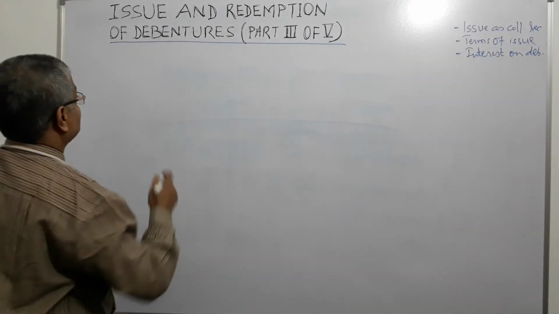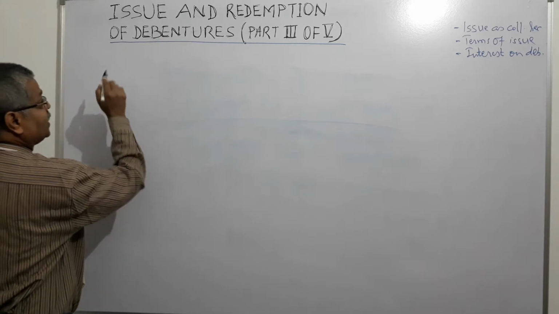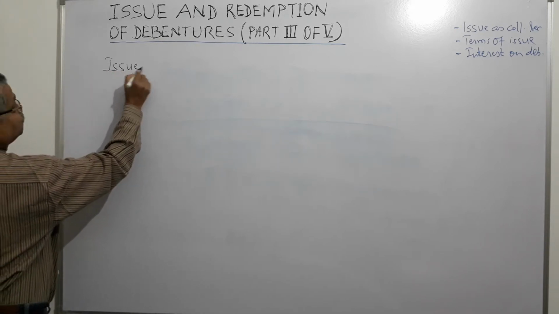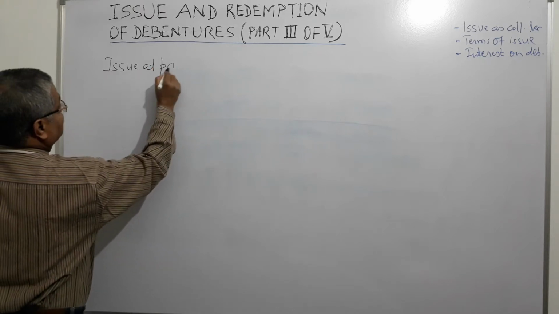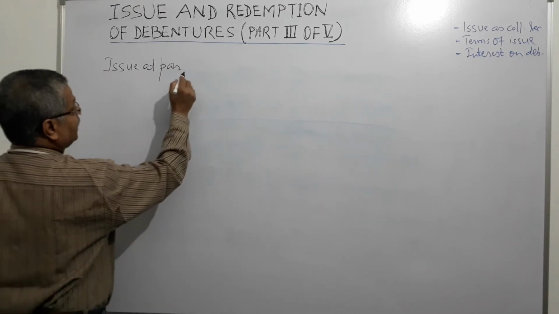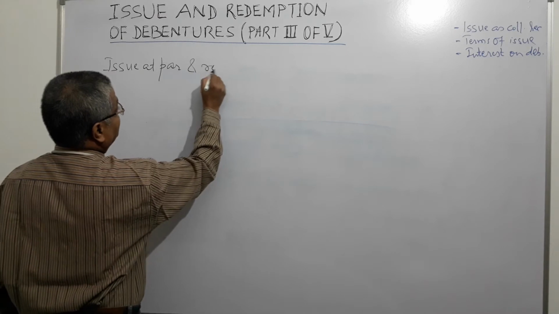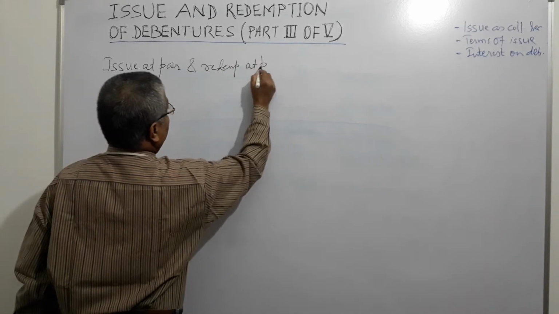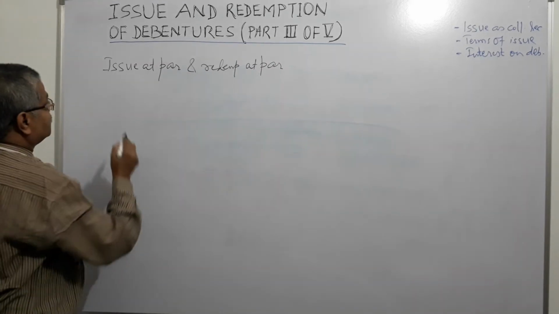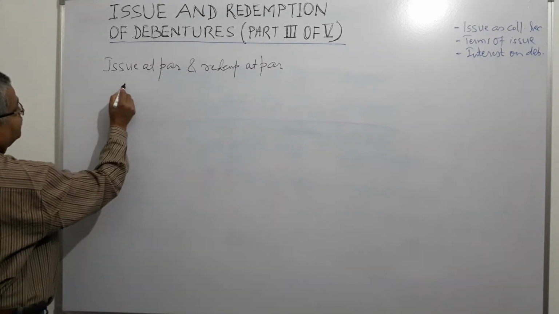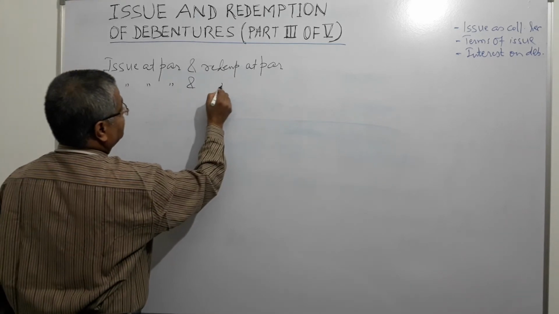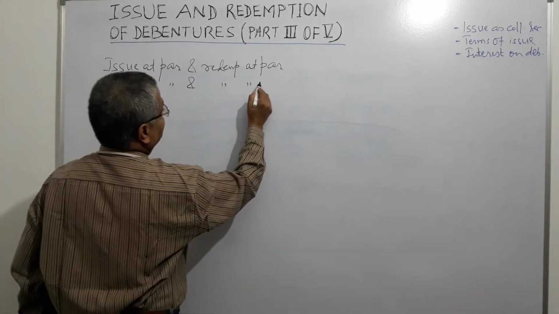So you go like this: issue at par and redemption at par. One. Second, issue at par and redemption at premium.